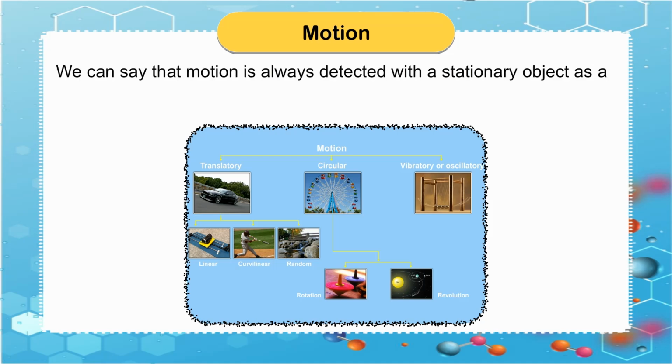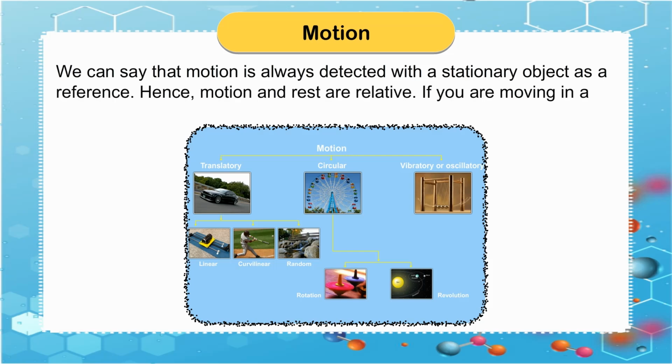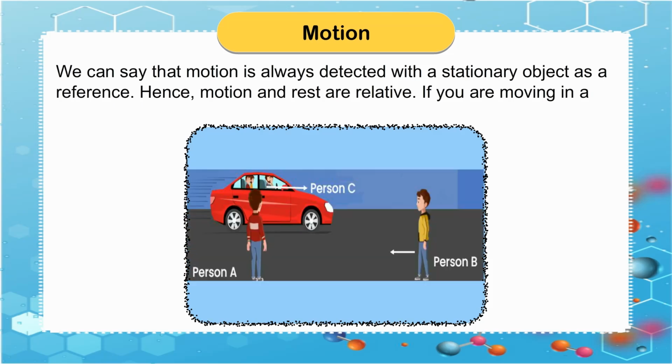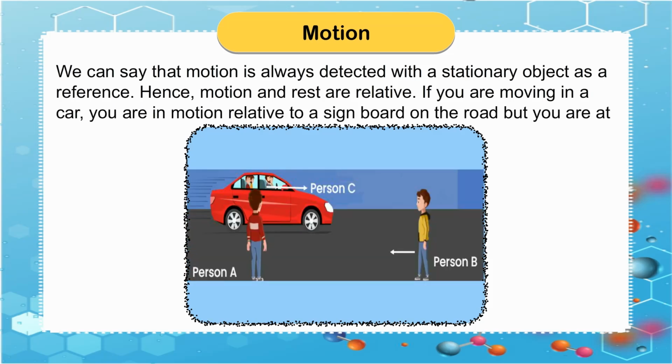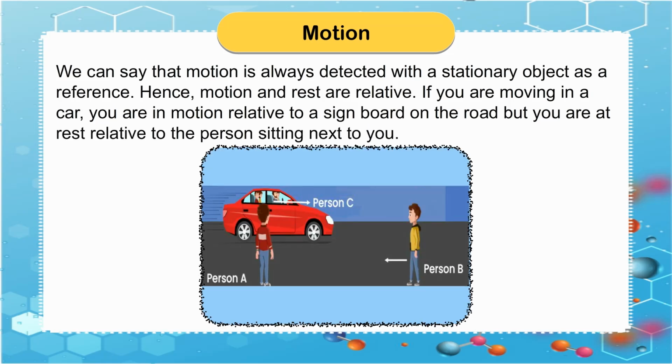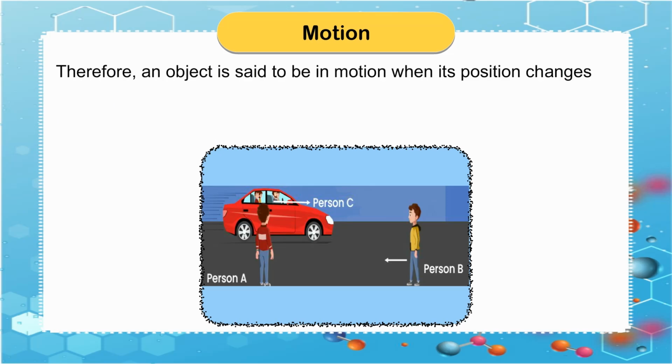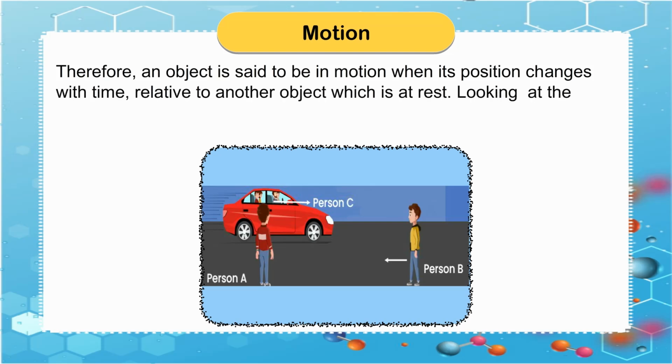We can say that motion is always detected with a stationary object as a reference. Hence, motion and rest are relative. If you are moving in a car, you are in motion relative to a signboard on the road, but you are at rest relative to the person sitting next to you. Therefore, an object is said to be in motion when its position changes with time, relative to another object which is at rest.